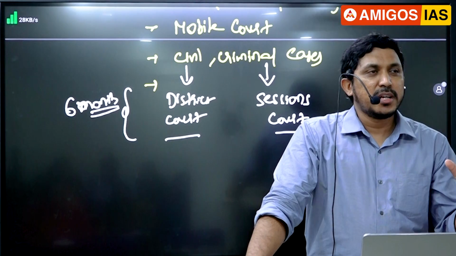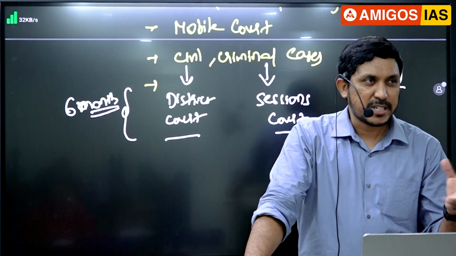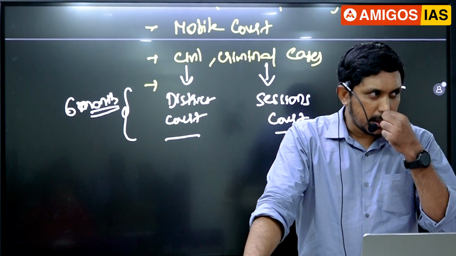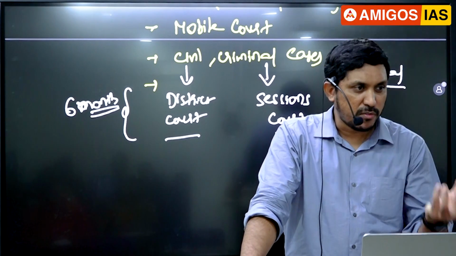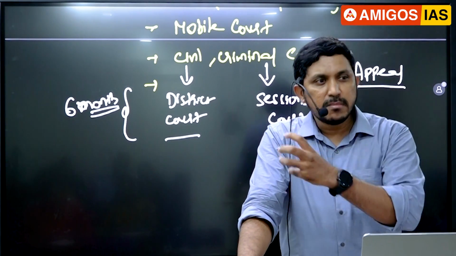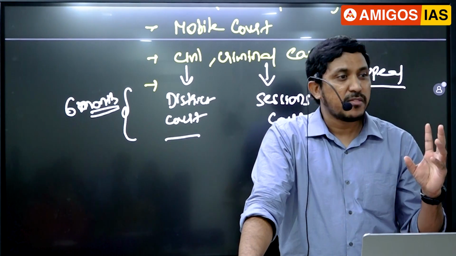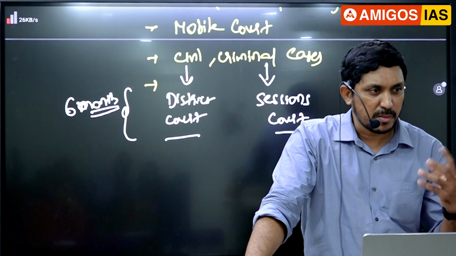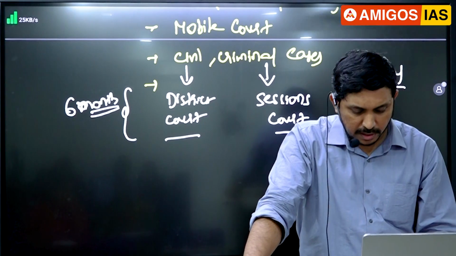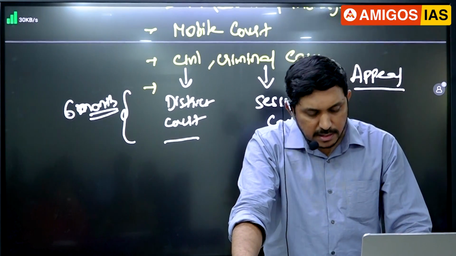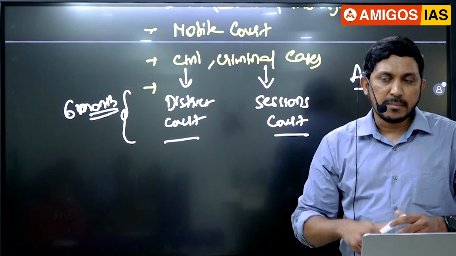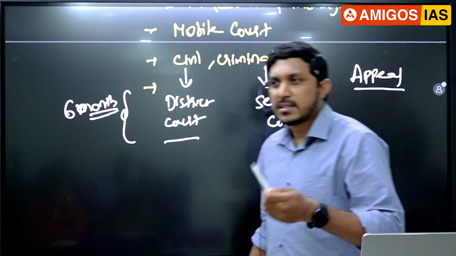Rarely you can use one option called special leave petition also, but again it is not something which you can use as a matter of right. Except military courts in India, no matter which court gives you verdict, you can apply for special leave for appeal in Supreme Court, Article 136. Okay, that is also available in any case. But here of course, see there is something called, in High Court you will read this guys,